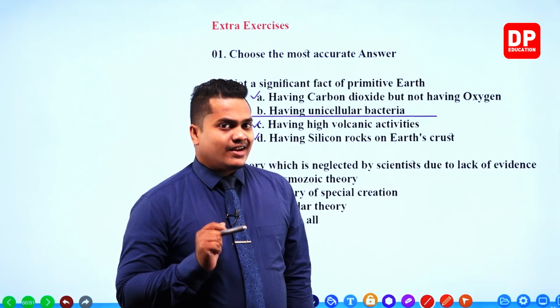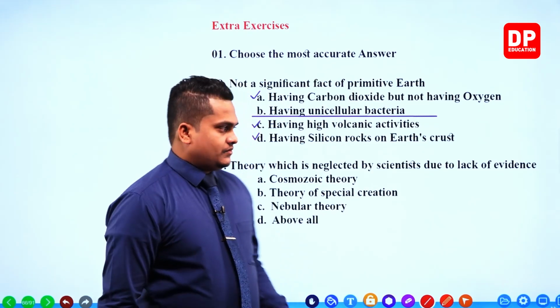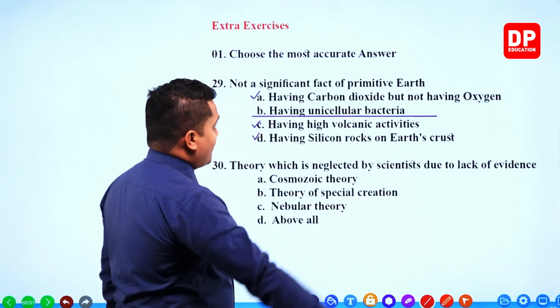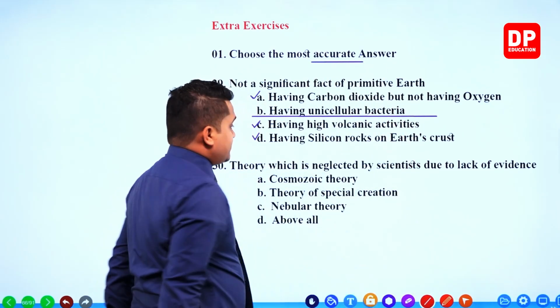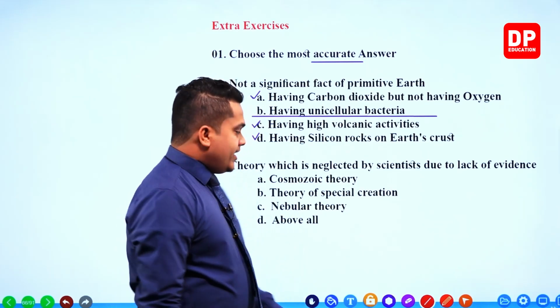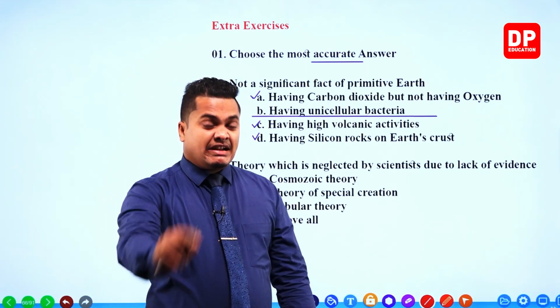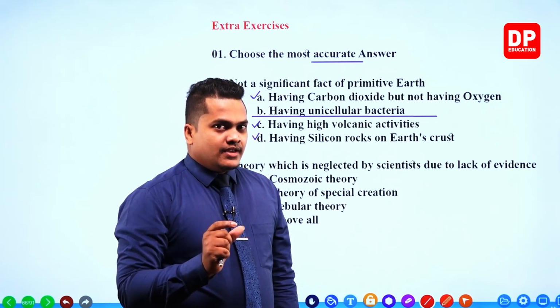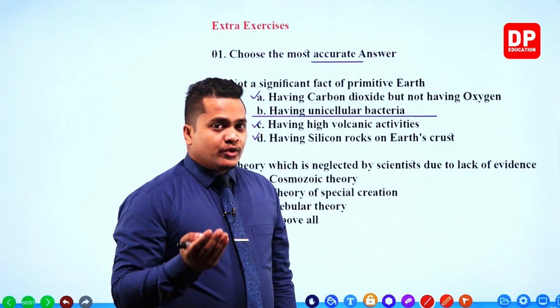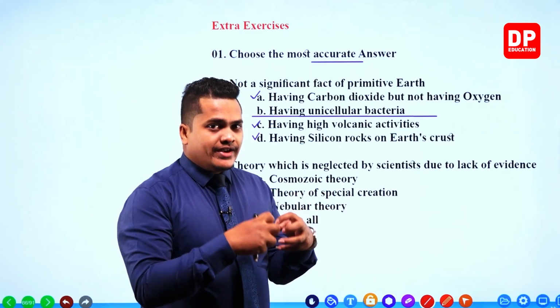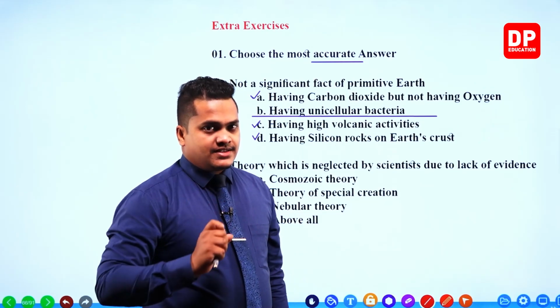So which one is the correct answer? You are given the option above all also, but remember, you have to select the most accurate answer. Nebular theory is correct up to a certain extent. I told you that due to gravitational force, all the dust particles join together in creation of celestial objects.